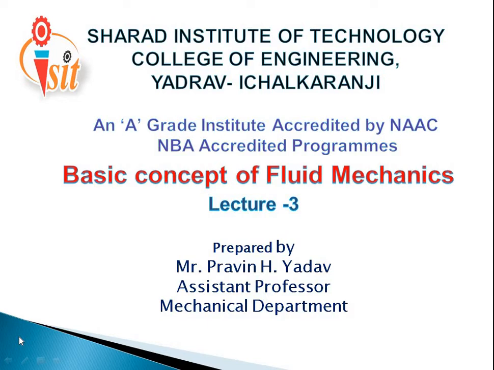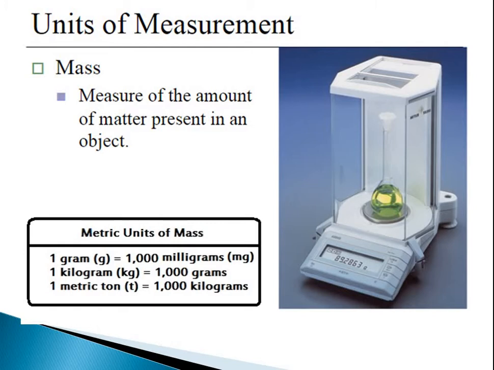In the last lecture we discussed the measurement of length. Now we'll discuss the measurement of mass, that is, the measurement of the amount of matter present in an object. The image shows the measurement of the mass of gold, which is very costly, so it is measured in grams, and to avoid the effect of air pressure it is closed in a chamber where the measurement is taken.